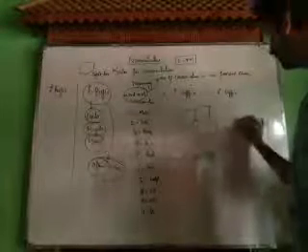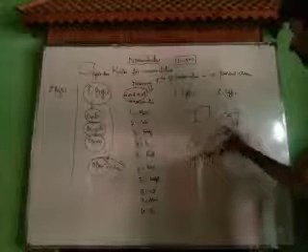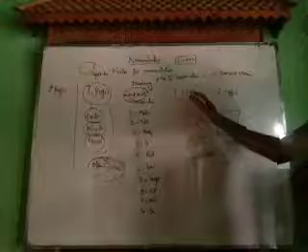Similarly, if we have this type of compound, it's a cyclic compound, we use the primary prefix cyclo, then the number of carbon atoms: 1, 2, 3, 4, 5. The word root for 5 is pent. This is pent. And then primary prefix, secondary prefix, we will discuss it later.